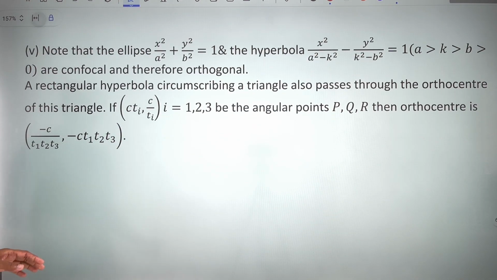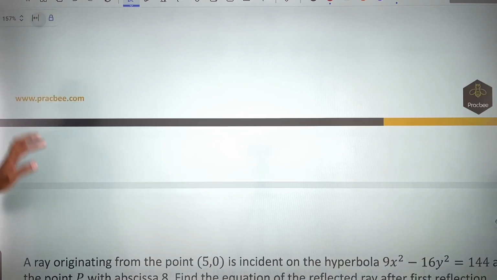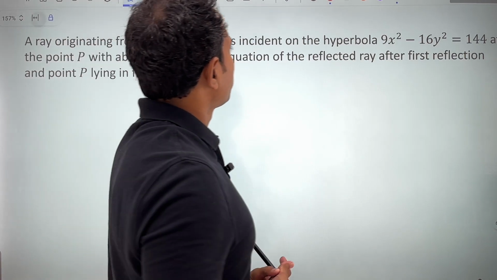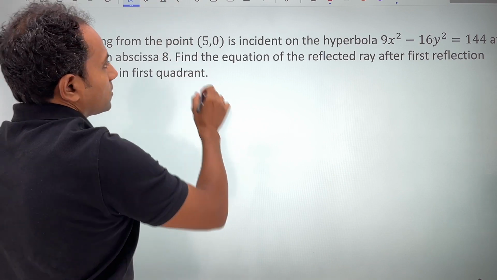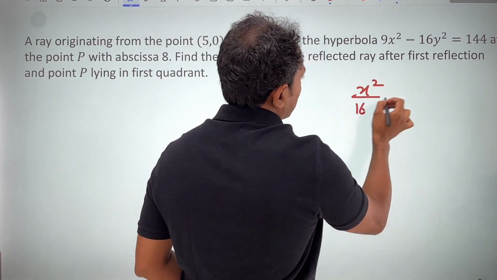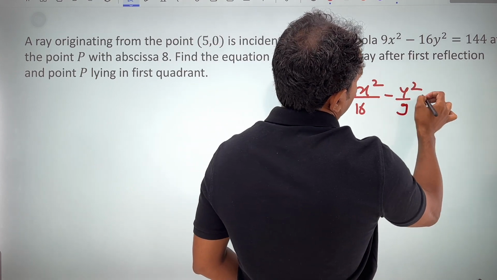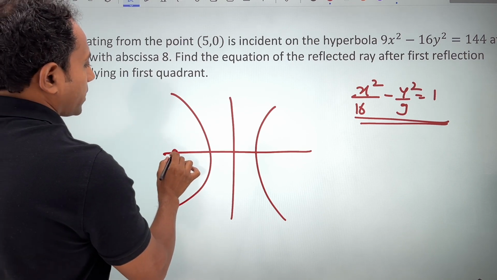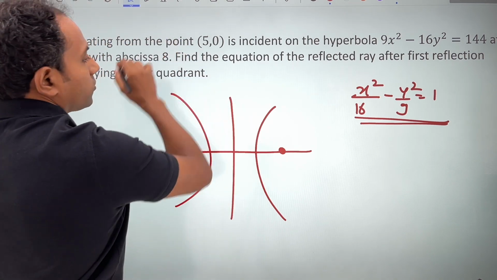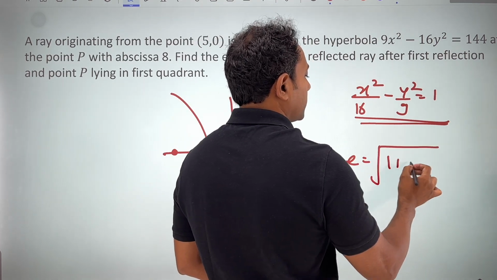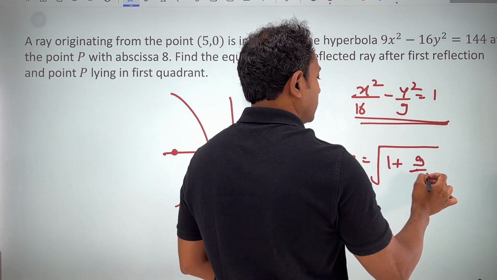These results you can go over if you want, and sometime maybe they can be asked, but not very probable. The question says that a ray originates from the point 5, 0 on the hyperbola. So let us first draw the hyperbola. It looks like this: x square by 16 minus y square by 9 is equal to 1. Because it is a reflection question, it is important to find the foci, so we have to find the eccentricity first. That is root of 1 plus b square by a square, so 9 by 16 will come.